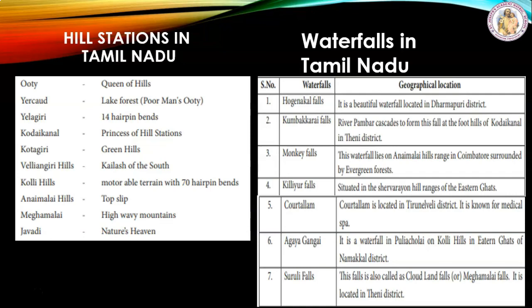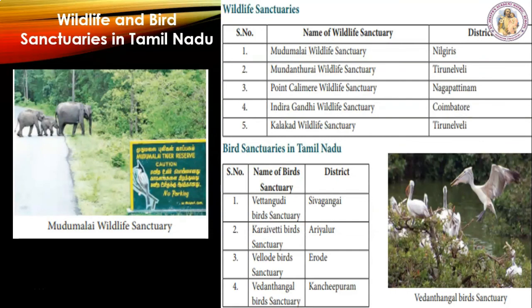Wildlife and bird sanctuaries in Tamil Nadu. Wildlife sanctuaries in Tamil Nadu include bird sanctuaries and national parks. Tamil Nadu is also well known for the diverse natural heritage that it possesses. Hence, tourists are highly excited about the wildlife tour across the state. The total area of Tamil Nadu is approximately 1,30,058 square kilometers, of which 17.6% of the land area is comprised of forests.